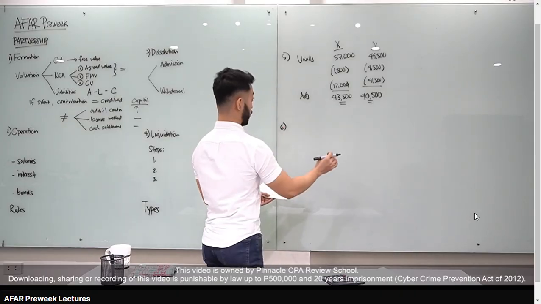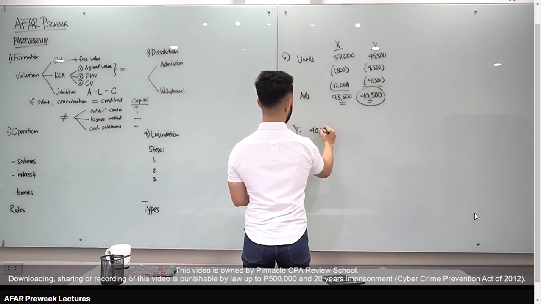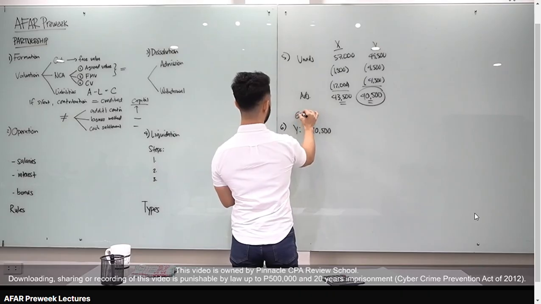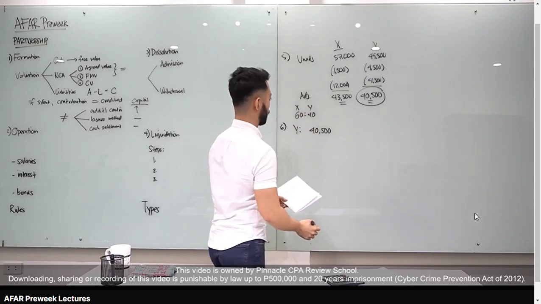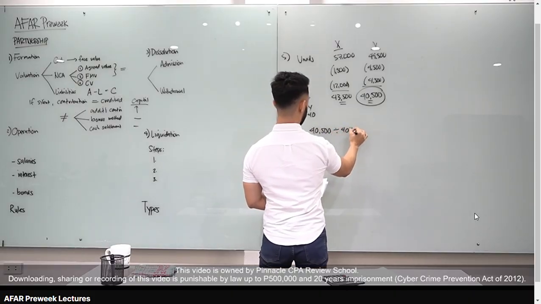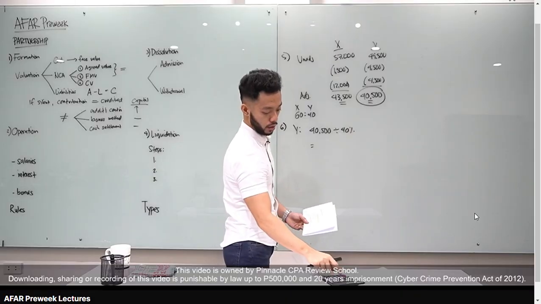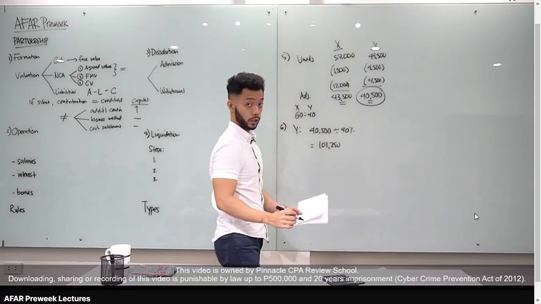Ang basis daw si partner Y. Na-compute natin, yung adjusted capital niya is 40,500. And then, napag-agreehan nila na 60-40. Okay? Wherein si X may 60%, P&L, si Y naman 40%. Alright? Now, kung 40% si Y, therefore, if i-divide ko to sa 40%, 40,500 divided by 0.4, 101,250. Tama ba, class? Ito yung 100%. Yun yung total capital, tama?